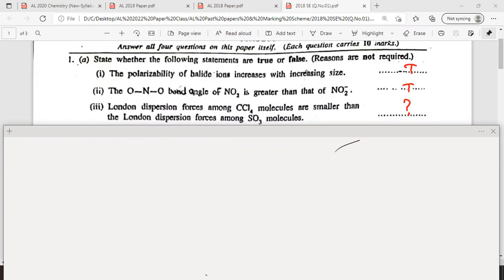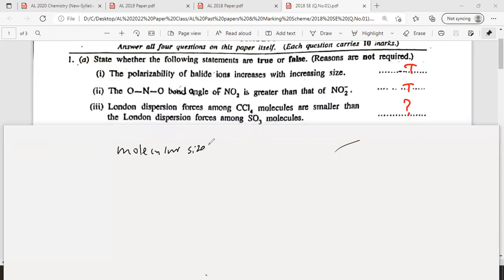When the molecular size increases, please copy down this, everyone: when the molecular size increases, the strength of London dispersion forces increases.